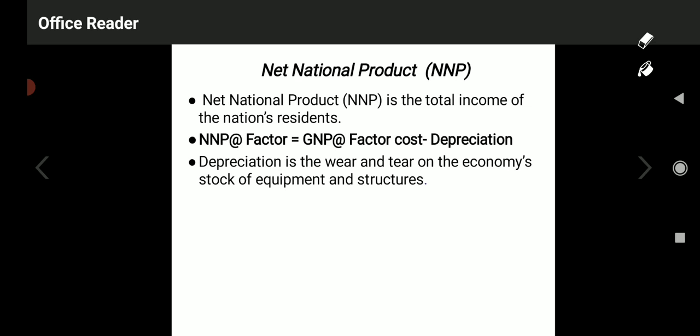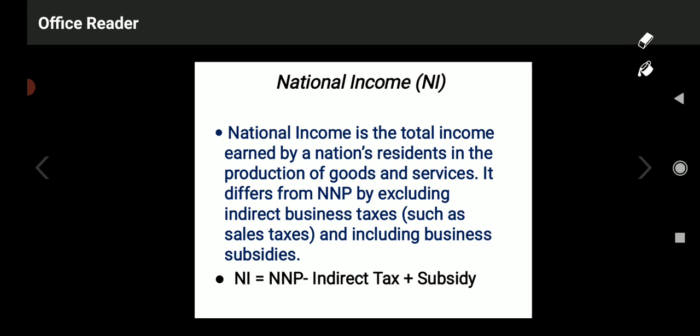Depreciation is the wear and tear on the economy's stock of equipment and structures. What amount of depreciation charges will be there for all the equipment of the nation comes under the calculation of depreciation. This is about NNP, net national product or net national income.